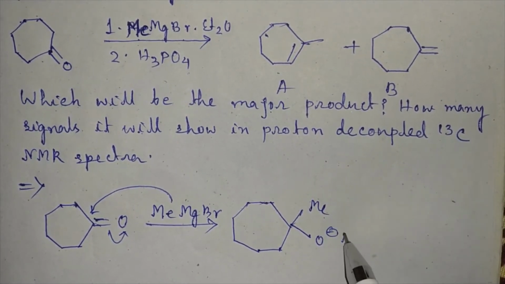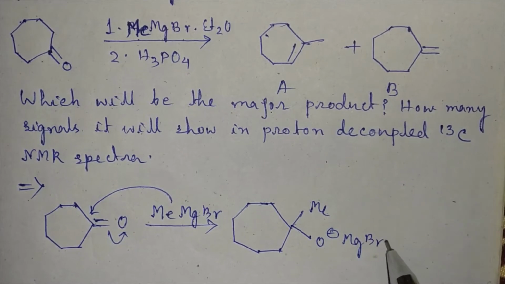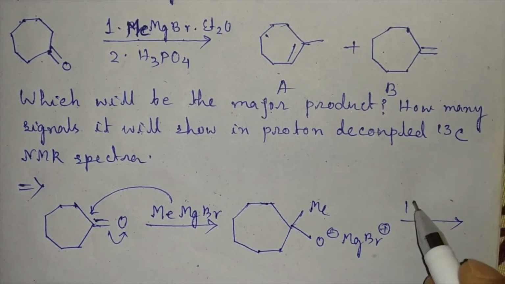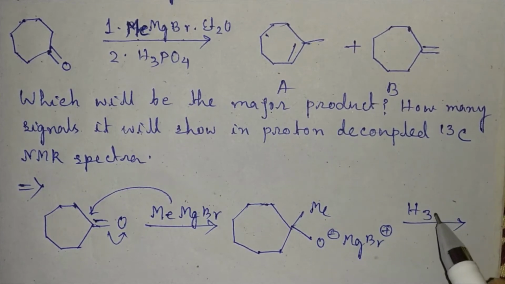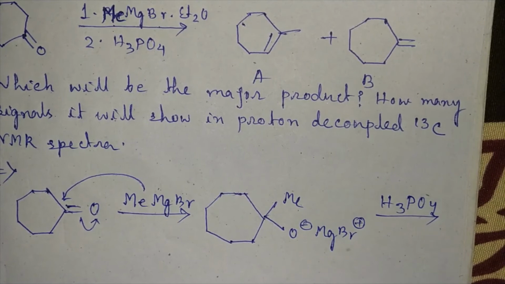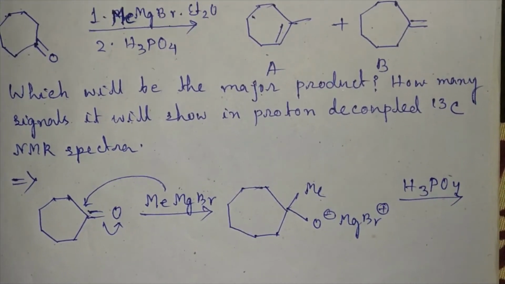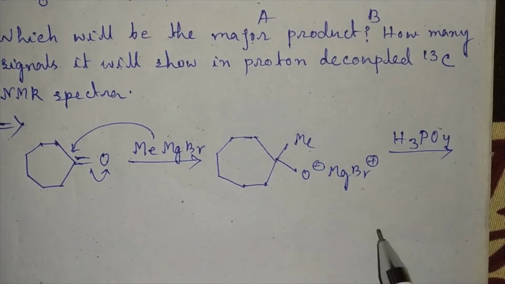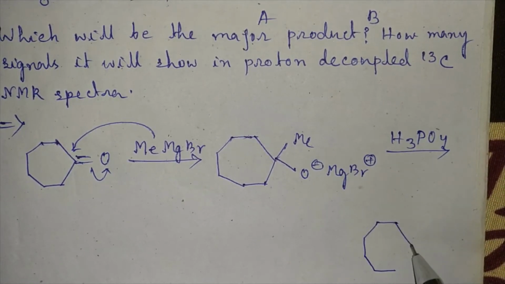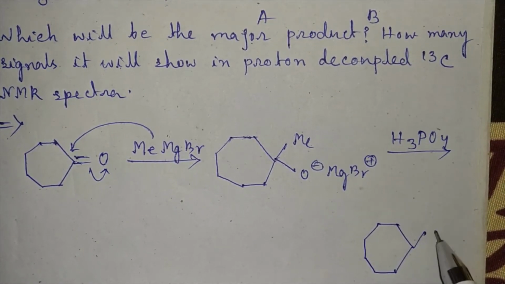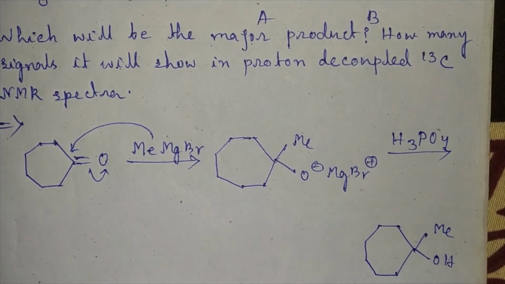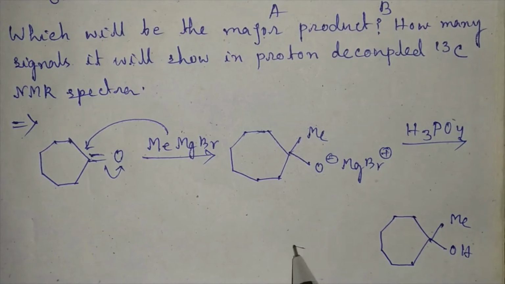This gives O minus MgBr plus. After that, when it is treated with H3PO4, the O minus will take one proton and convert to an OH group.